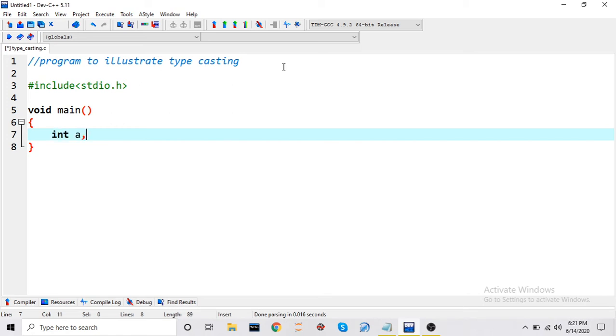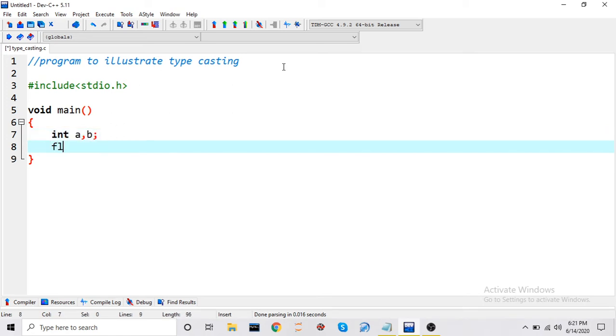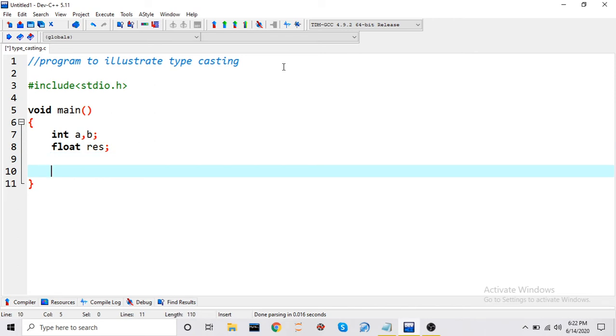For that we need two numbers as the input. We need two variables for taking the input, and we need one variable to store the result. Since the result of division can be float, I am taking the data type of the result variable as float. Now we will take the input.